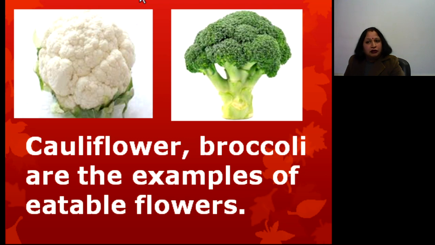Maybe it is stored in root, in stem, in leaves, in flower, in seed. So thus, all these parts are eatable or edible. So thus, we use those parts as food.